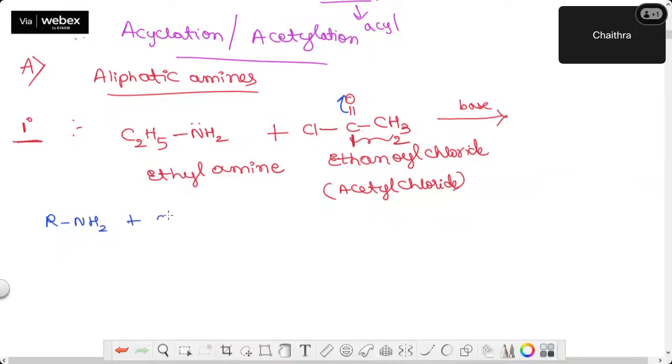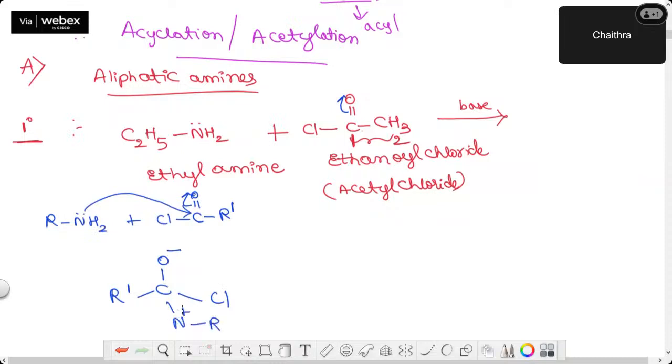Now if I consider this as RNH2, I'm considering one general example to tell you the intermediate. I have one general acid chloride and an amine, a primary amine only. This is nucleophilic in nature. This is an electron withdrawing group. So this nucleophilic agent goes and attaches to this carbon because it is electrophilic. Correct? Now what do I get? Therefore, R dash C single bond O minus, and then I have Cl attached to that. Then this RNH2 is attaching through nitrogen, and the R group is there.